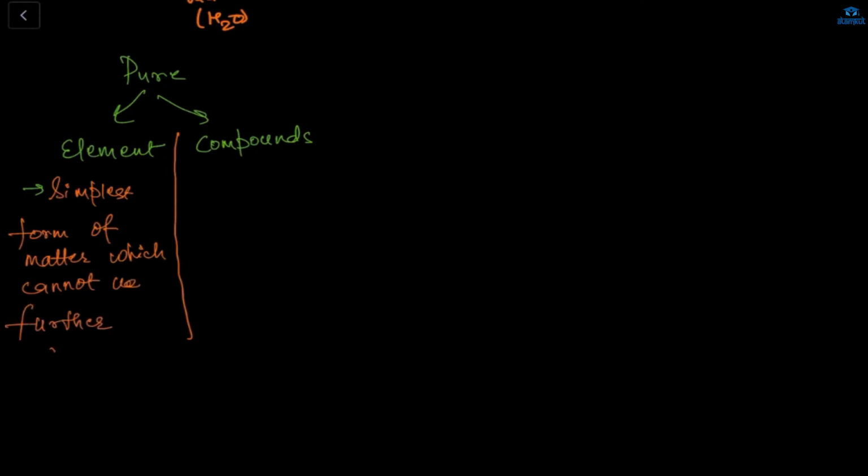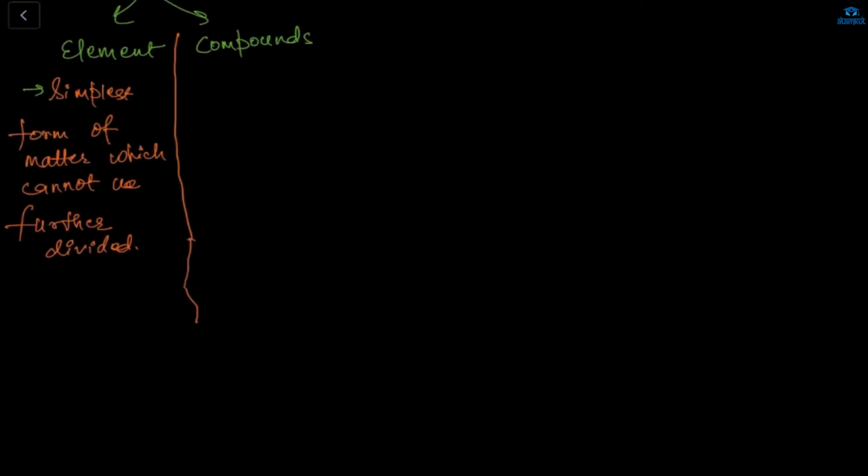Ma'am, H2O2 is also a compound. And for an element, we can say oxygen is an element. Salt is also a compound. And what is a compound? A compound is a substance that results from the combination of 2 or more different chemical elements. How is salt a compound? It's sodium plus chlorine.